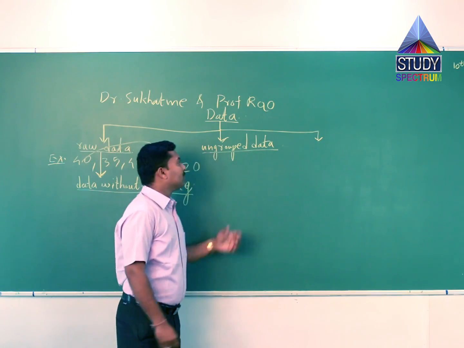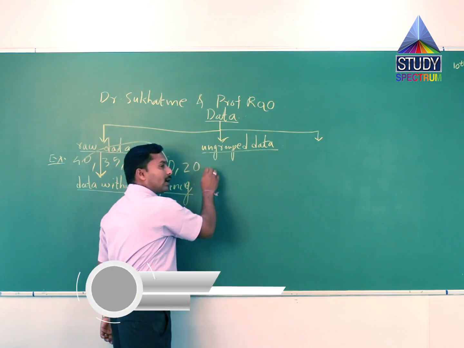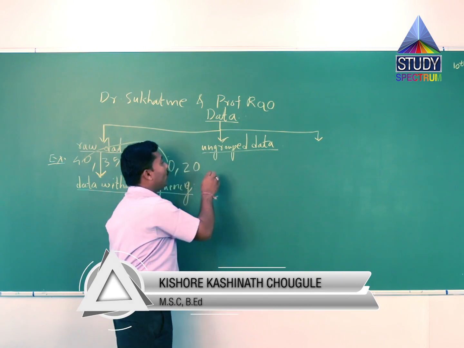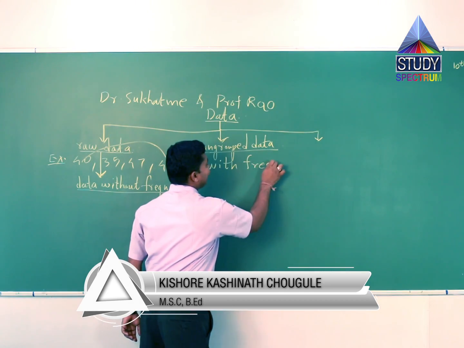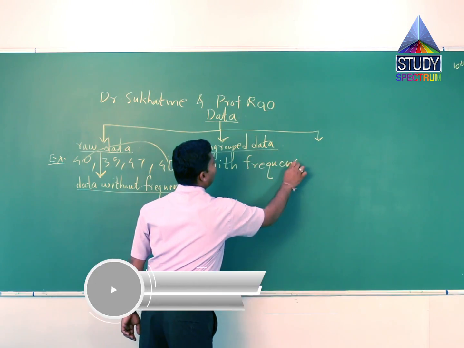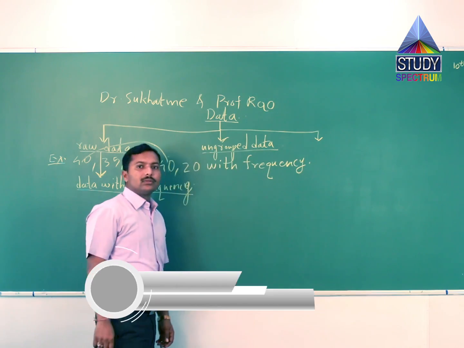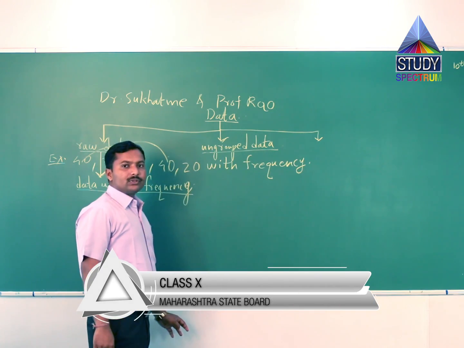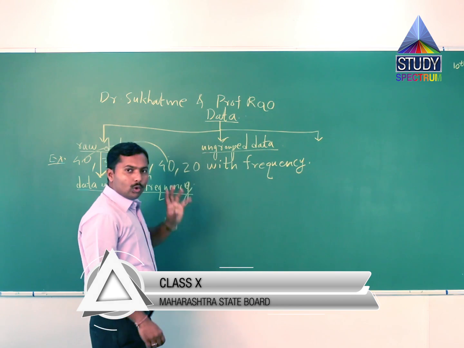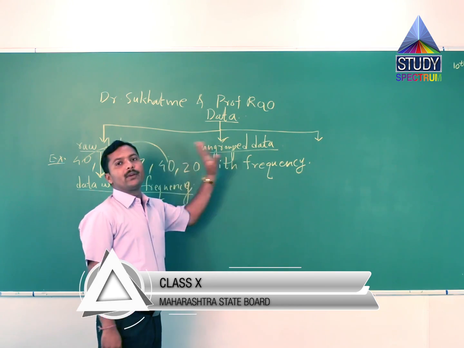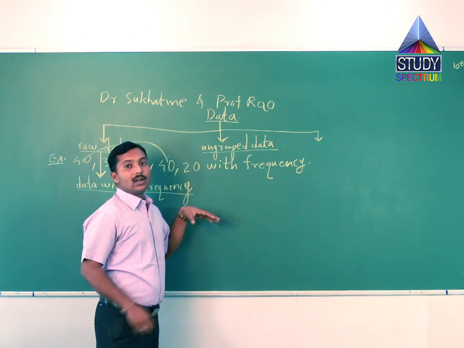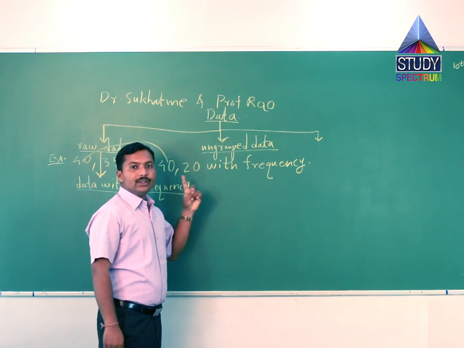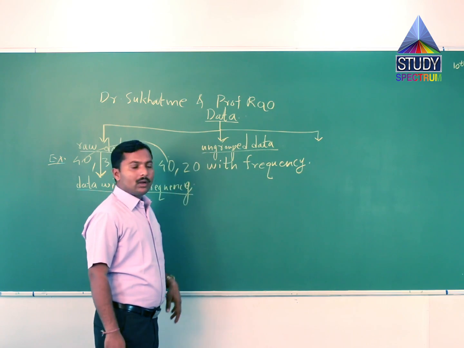So ungrouped data means the data is not grouped but frequency is given. Data that is not grouped, but data with frequency, is called ungrouped data.